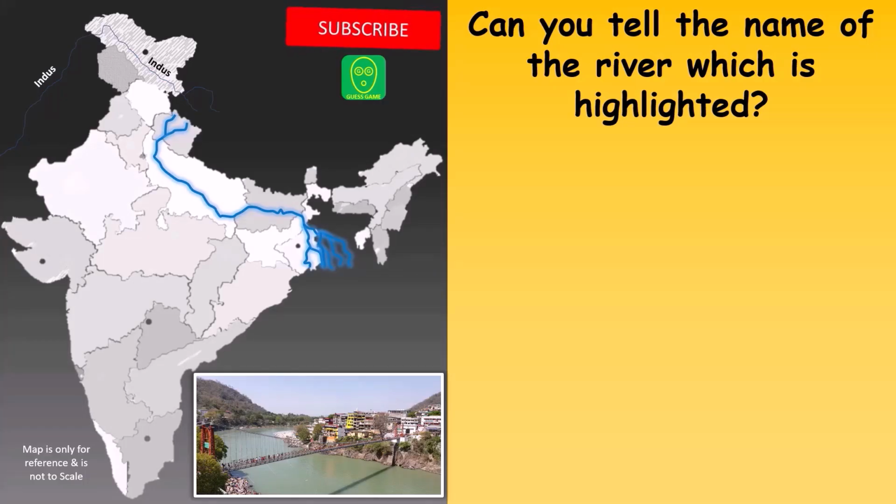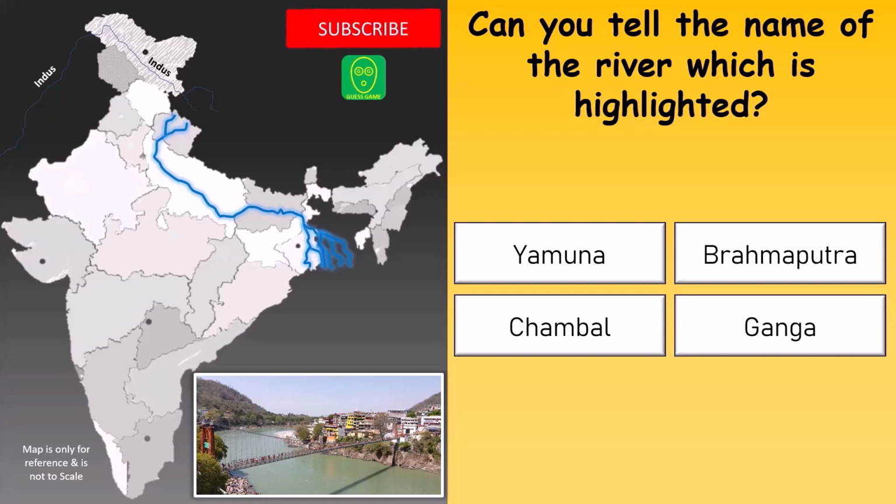Can you name the river which is highlighted? Your options are Yamuna, Brahmaputra, Chambal, or Ganga.